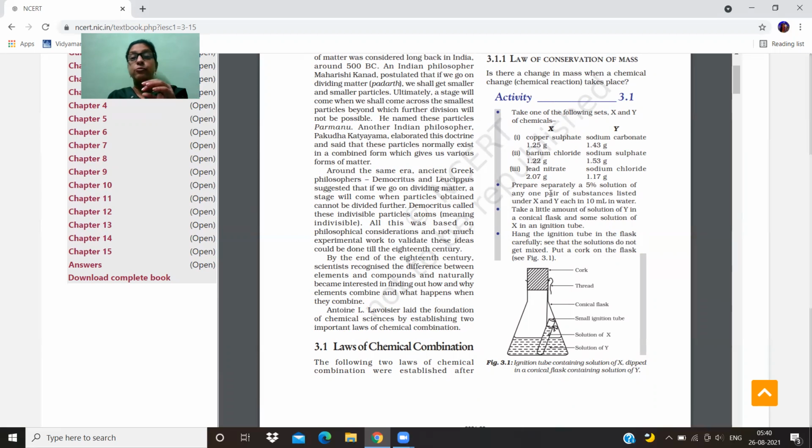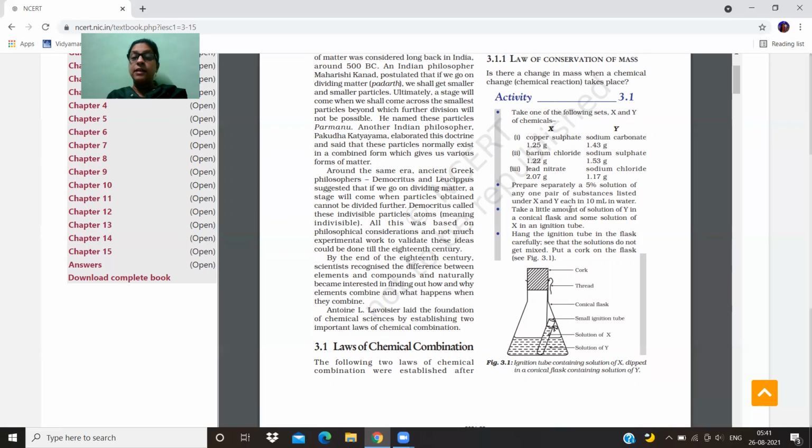Because you have to prepare a solution, it means that you have to add water to the copper sulfate. Similarly, add water to sodium carbonate and prepare a 5% solution. For 5%, you take 5 units of sodium carbonate and 95 units of water, and then that will become a 5% solution.